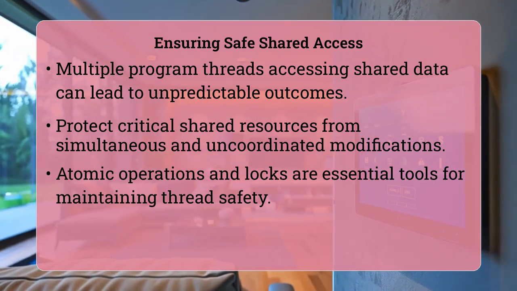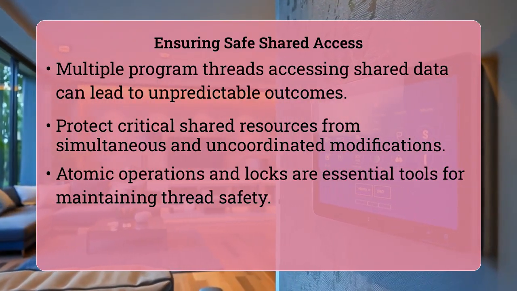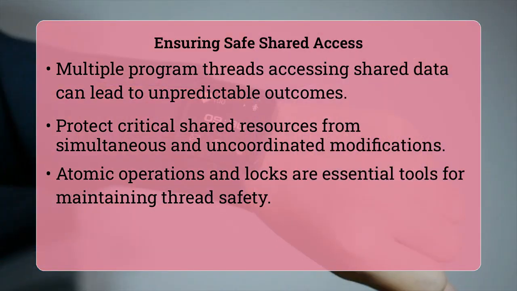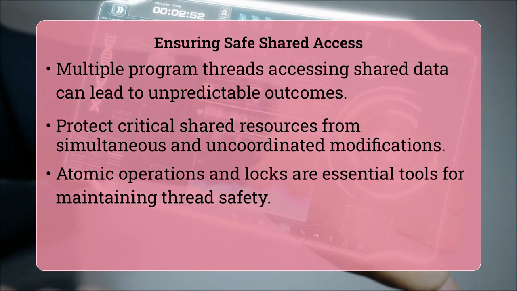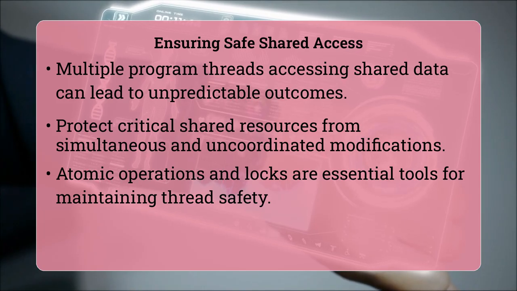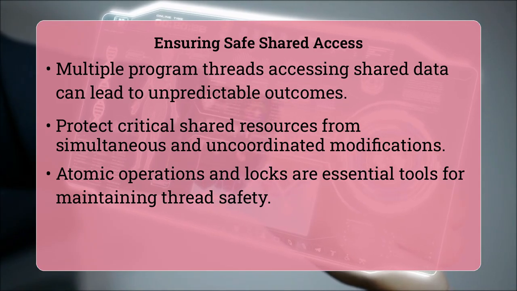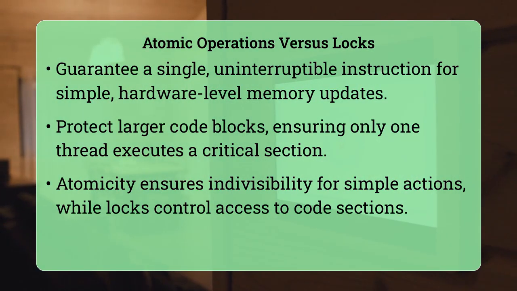The core difference between atomic operations and locks lies in their granularity and the mechanism they employ to ensure thread safety. Atomic operations guarantee that a single memory access or data modification completes entirely without interruption, making it indivisible from the perspective of other threads. Locks, on the other hand, provide mutual exclusion for a larger block of code or a critical section, ensuring that only one thread can execute that section at any given time.